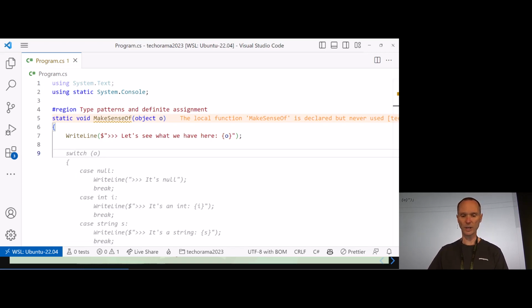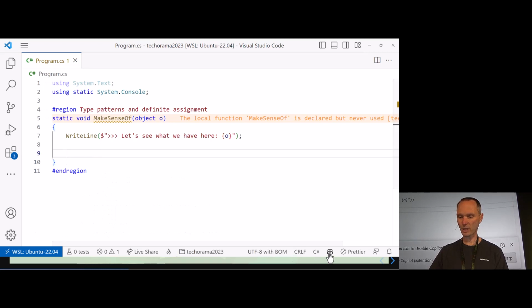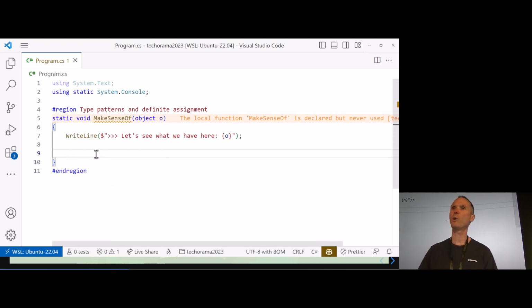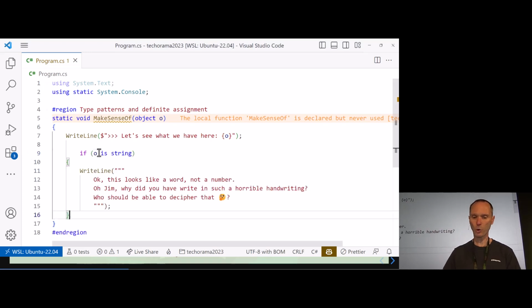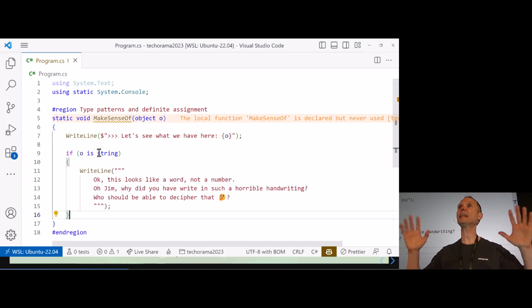Now we are going to use pattern matching to find out what Jim really meant. I think in this case we can disable GitHub Copilot, right? Because I'm just copying in code, otherwise it would spoil a lot of things. Let's do the first very simple thing just to get warm, but don't worry, if you are a C# pro, it's going to be more elaborate later on.